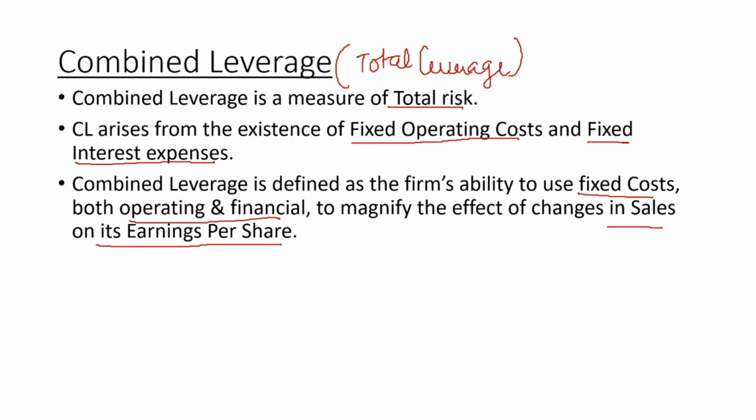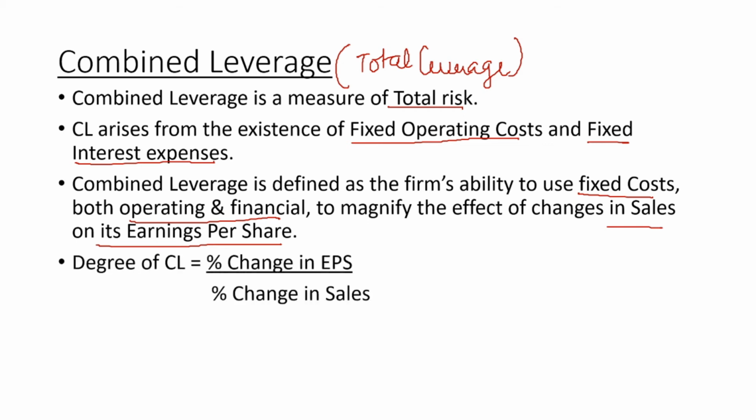Hence, the degree of combined leverage can be calculated with the formula percentage change in EPS upon percentage change in sales. Again, as we have seen, combined leverage is a function of operating leverage and financial leverage, and the formula for calculating operating leverage is contribution upon EBIT, whereas the formula for calculating financial leverage is EBIT upon EBT.